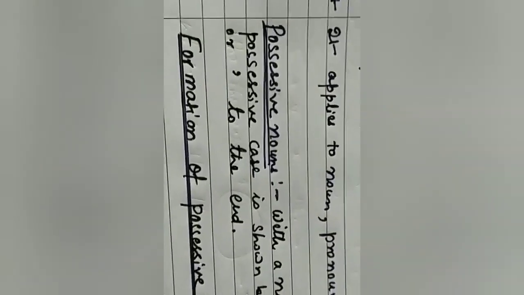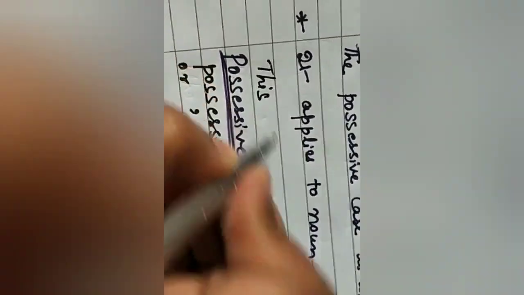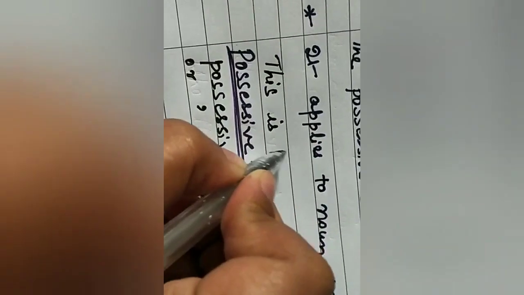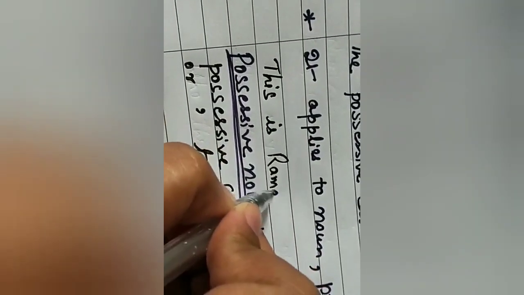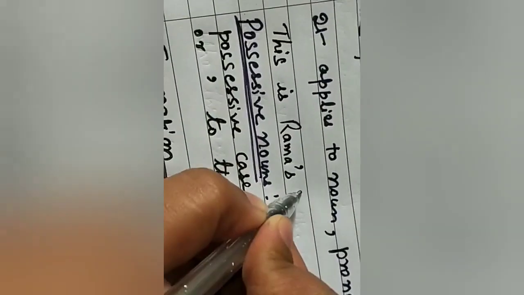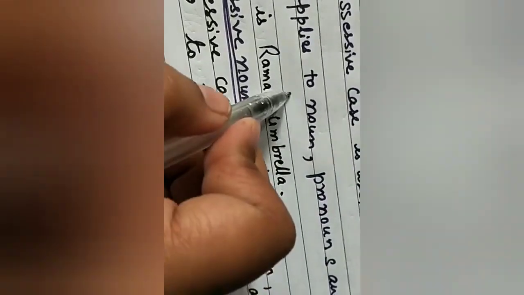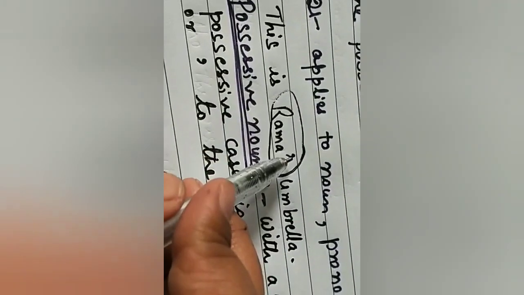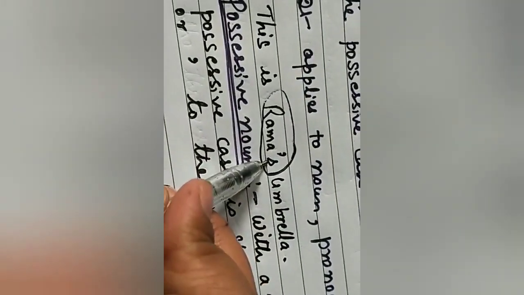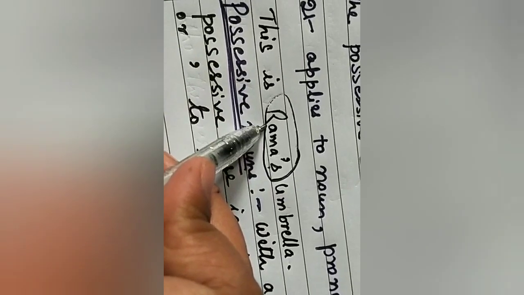Now, see and understand with the help of a sentence. Suppose this is Rama's umbrella. Whose umbrella is this? The ownership is denoted by adding apostrophe and s to the name Rama.